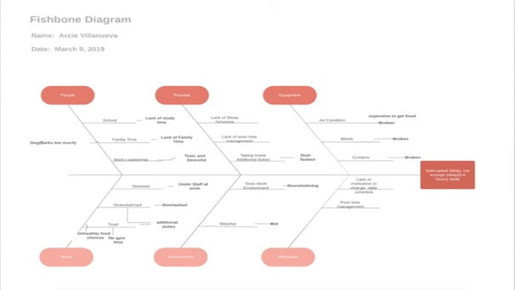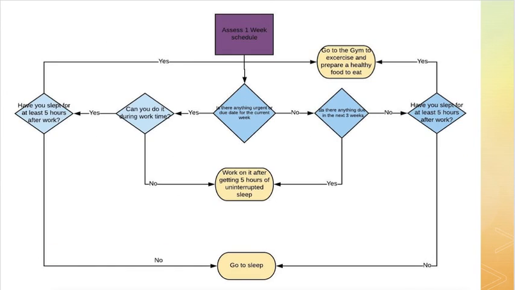As we can see in here, I have utilized the fishbone diagram as part of my CQI plan. In here, I have listed all the possible reasons that are causing me to be sleep deprived. I have also initiated a decision-making process on how to ensure that I get at least 8 hours of sleep. One of the main things that usually keeps me awake at night is when I go to the gym after work or when I bring work-related matters home. Using the decision-making process not only helps me identify the different reasons why I get sleep deprived, but it also helps me formulate the most appropriate decision to prioritize sleep.